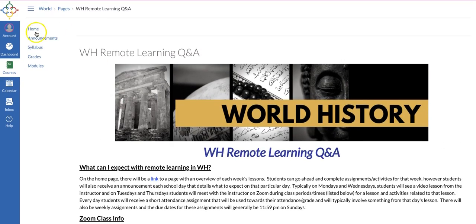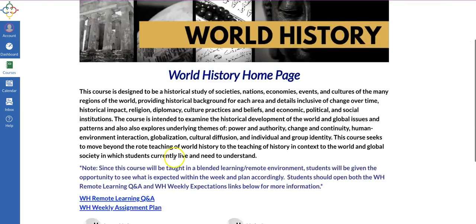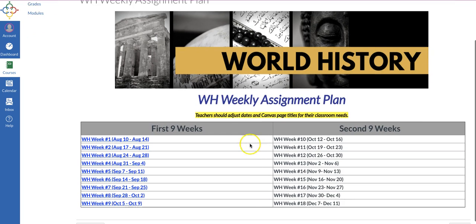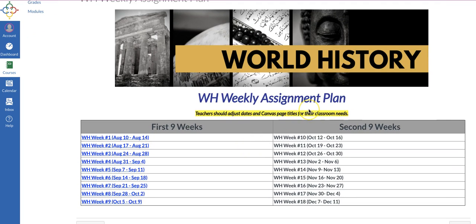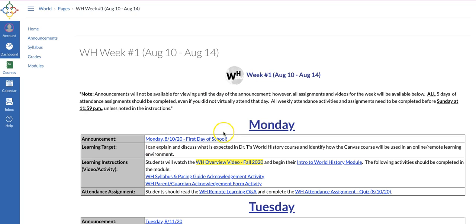All right, so here's how you go to that. You're going to go to your home. You're going to go to weekly assignment plan. It says on here that it's an assignment plan because I'm creating for other classes as well, but you won't see that necessarily. But if you click on this one, you'll be able to open that, all right? And it will come up to you.